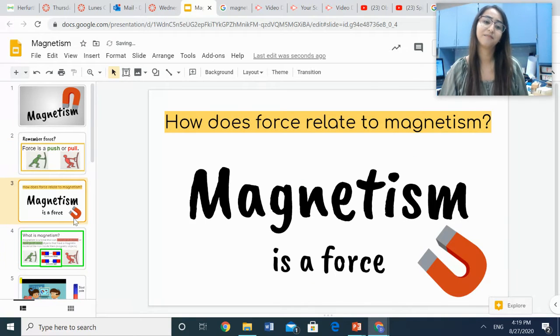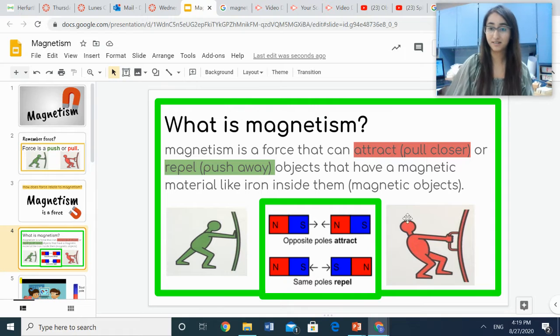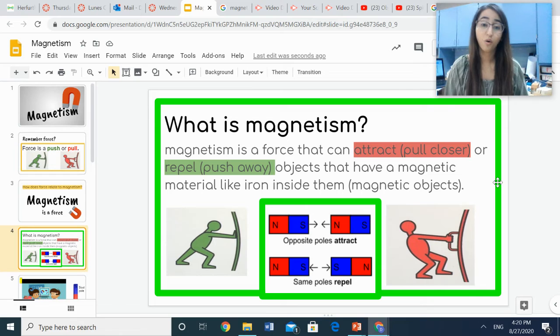So how does magnetism relate to force, right? They're two different words. Do they relate? Yeah, they relate. Magnetism relates to force in the way that magnetism is a type of force, okay? So let's define magnetism. Magnetism is a force that can attract or repel objects that have a magnetic material like iron inside them.